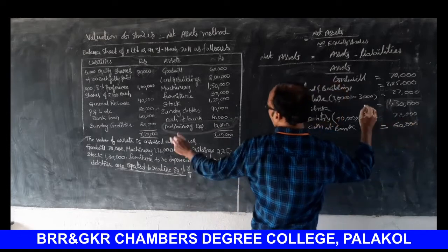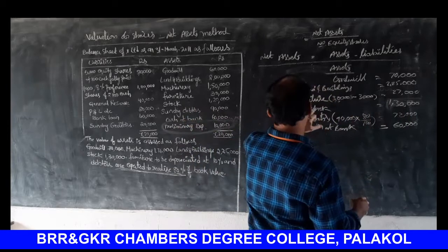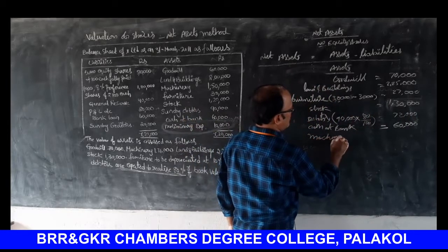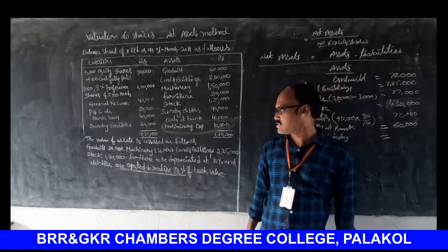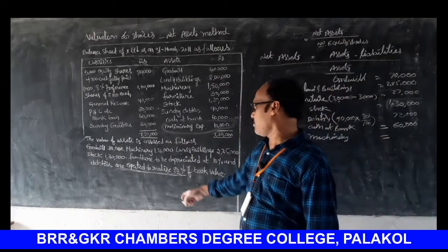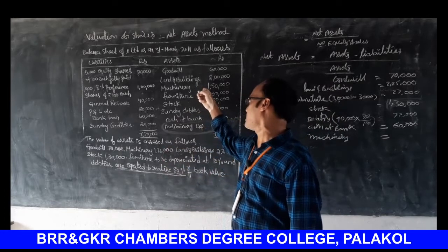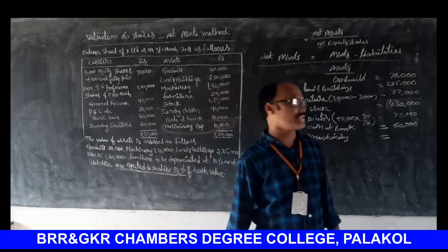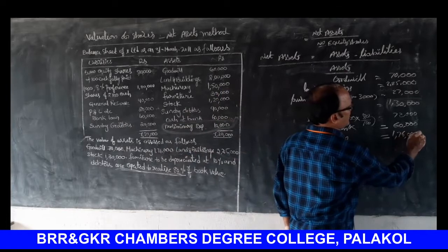Next one, one more transaction is there. Machinery. What is the value of machinery? Actual value 1,50,000, but revalued at 1,76,000.